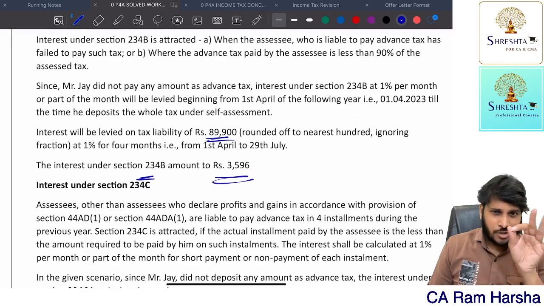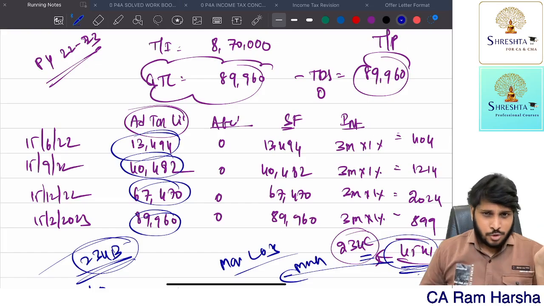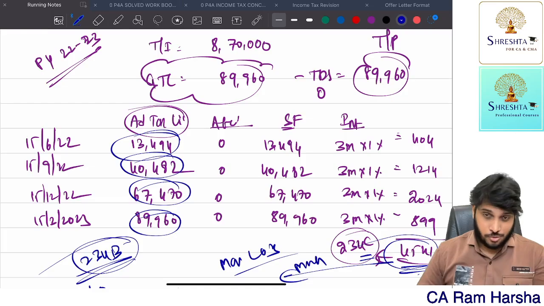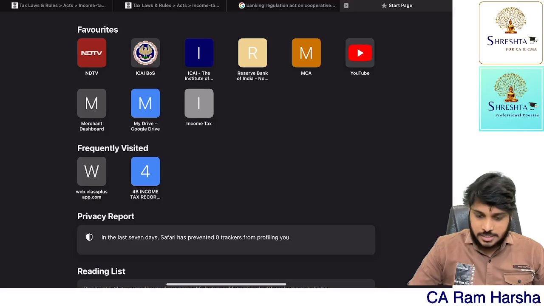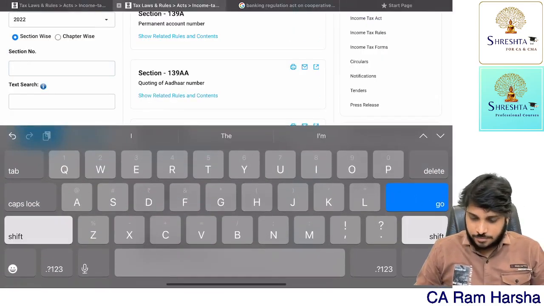Just in the round-off amount only we made a mistake. It's not actually a mistake. That's an approach which people follow. That's an approach which is permitted in the income tax department also. I'll tell you, there is a section called 288. There is a section called 288. I'll show you right now.